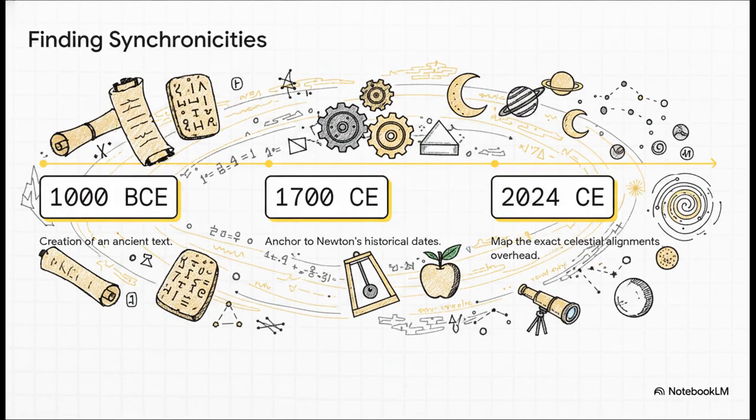If you lay this out chronologically, hunting for these mathematical synchronicities across incredibly long historical records is wild. You pinpoint exactly when an ancient text was created, anchor it firmly to Newton's historical dates, and then map the exact celestial alignments overhead at that moment. Suddenly, these seemingly random historical events might start revealing a deeply synchronized underlying mathematical architecture.